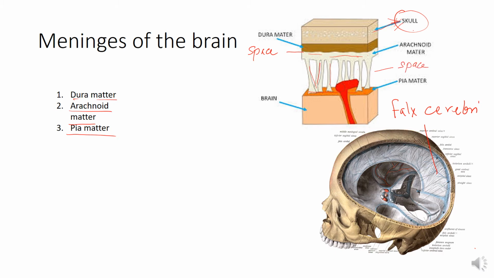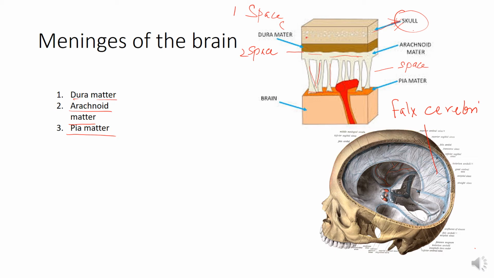Another space exists between the dura mater and the skull bone, between the dura and the skull. So the first two spaces are potential spaces, that is, no actual space exists at this level, but a space can be formed by the presence of any fluid.